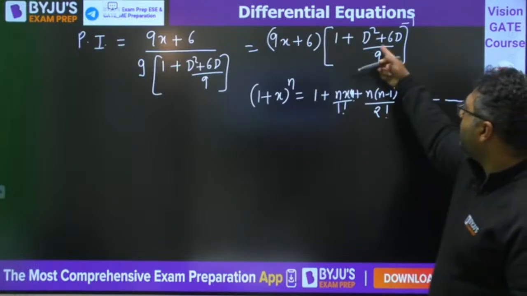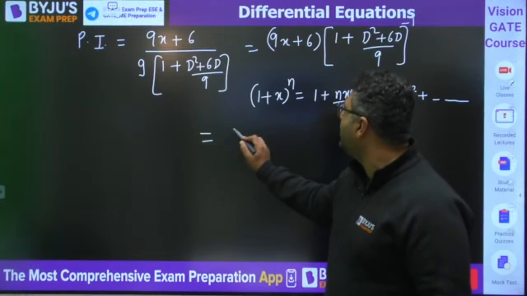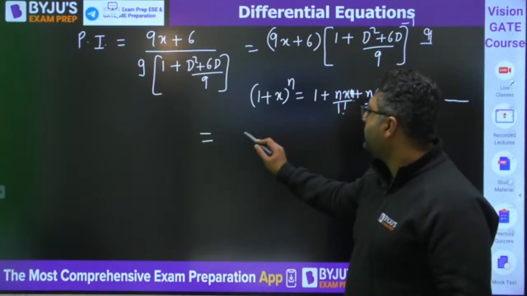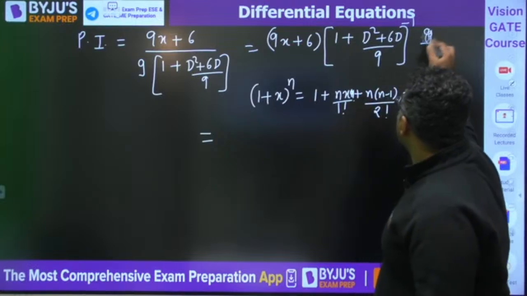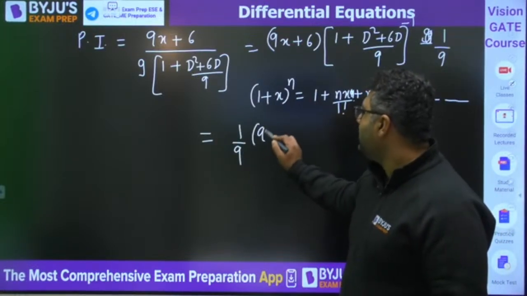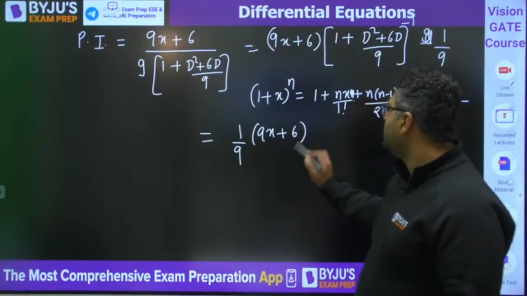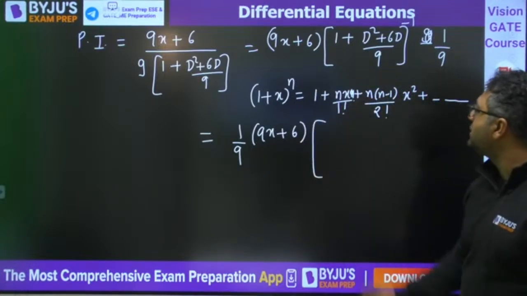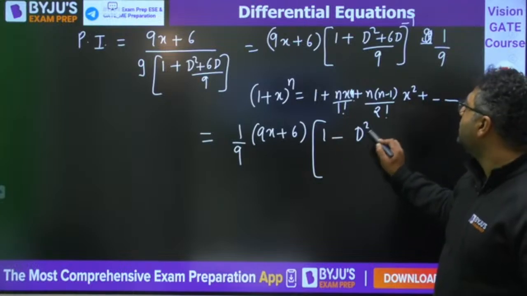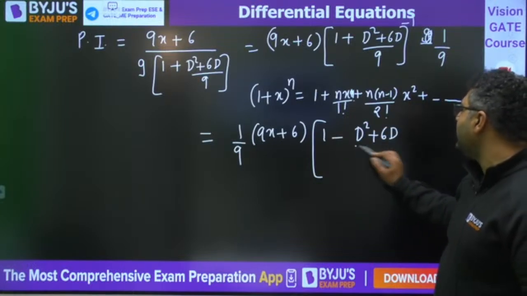So if you expand this equation, since 9 was common, it would be 1 by 9 into 9x plus 6 into 1 minus d square plus 6d by 9.